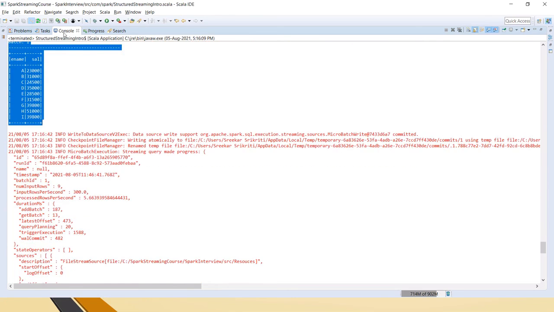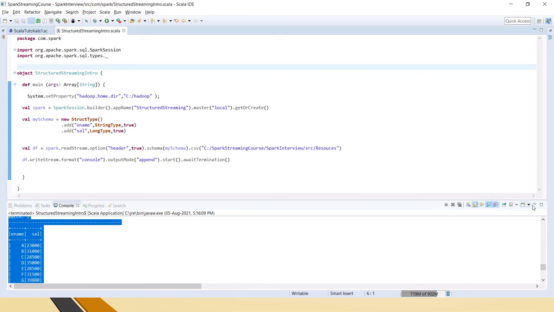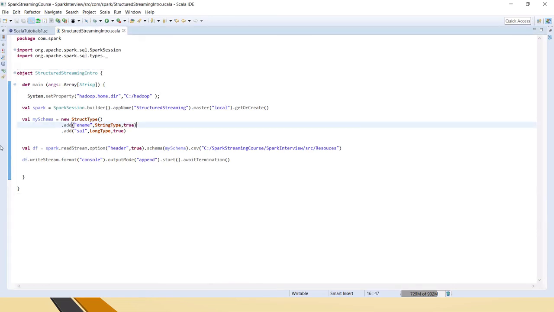So this way from a folder we can read all the files, any format files, not only CSV. Any format files we can read this way in a structured process, I mean in a streaming process, using this structured streaming using Scala.